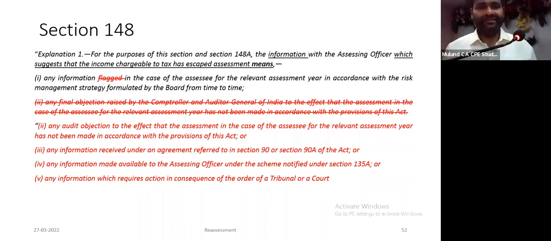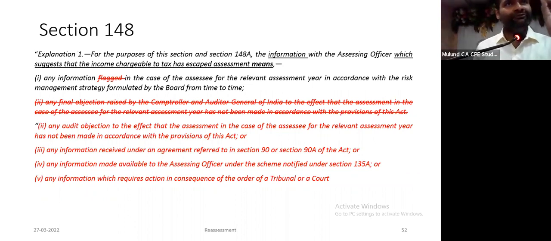Explanation 1. For the purposes of this section and section 148A, please read this carefully. Only for the purpose of this section and section 148A. This is not for the purpose of section 147. Information with the AO which suggests that income has escaped assessment means 1, 2, 3, 4, 5. A. Any information, earlier they had used the word flag, which is now proposed to be removed by the Finance Bill 22. Any information in case of the assessee for the relevant assessment year in accordance with the risk management strategy formulated by the Board.